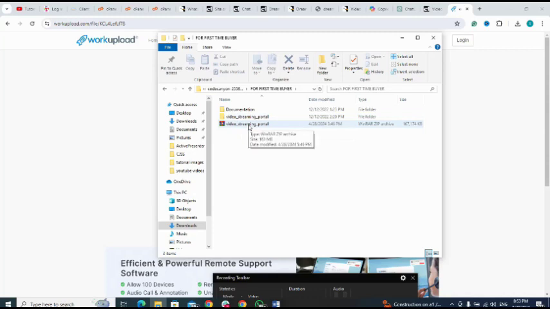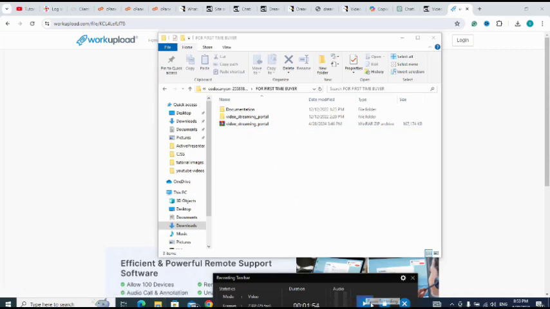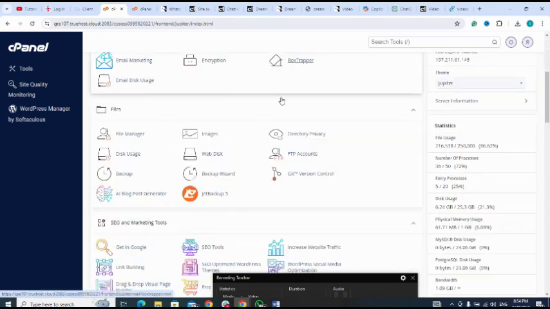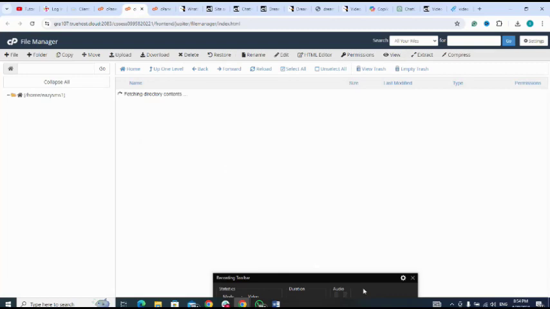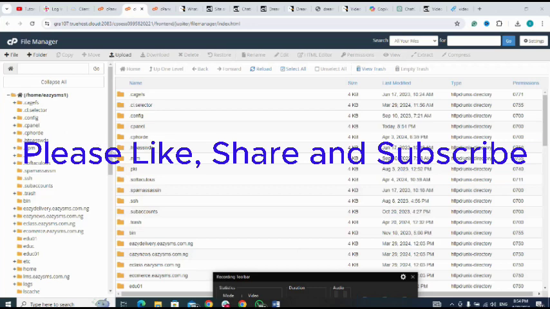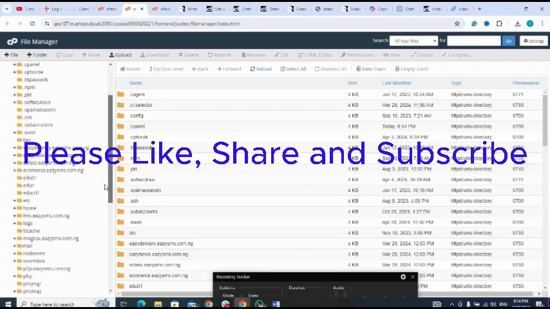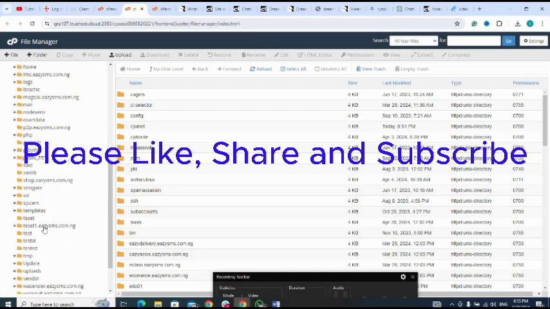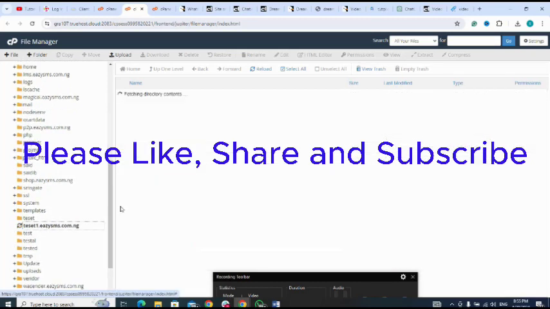So let me go straight to my cPanel. Then I scroll down to my file manager. I click on file manager. Next I go to my subdomain, which I'm using because I'm using a subdomain for this testing purpose. So test set, here it is.